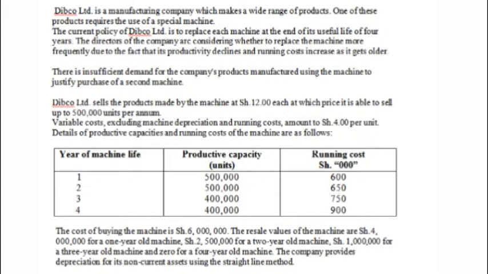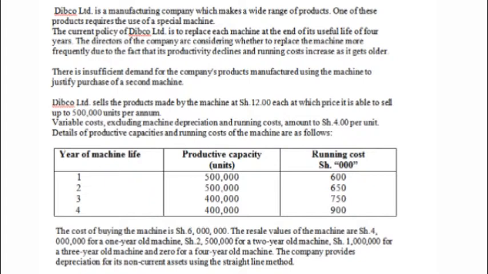We are told first year the running cost is 600,000. Second year the running cost is 650,000. Third year the running cost is 750,000. Fourth year the running cost is 900,000. Then we are told depreciation has not been included in the variable costs.